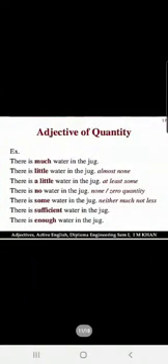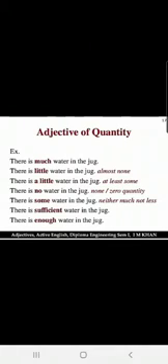Here wealth is the noun, and all is an adjective which is telling us about an uncountable noun, wealth. Alright children, this is the difference between adjectives of quantity and adjectives of number. Let us see some more examples of adjectives of quantity.